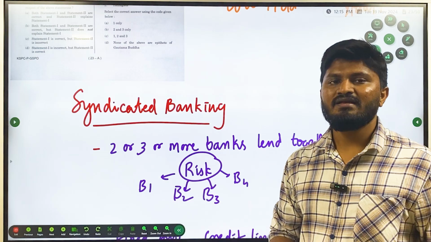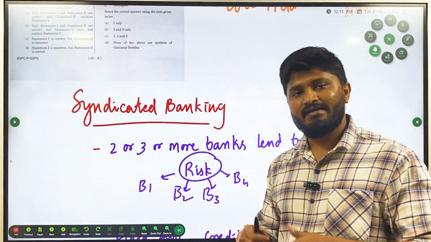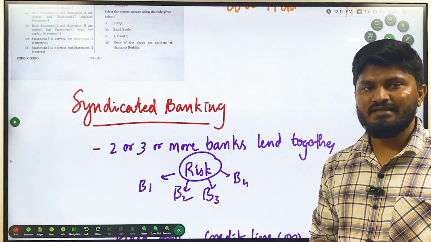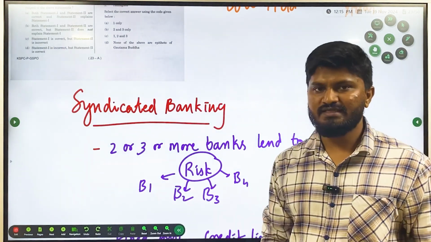The risk is lesser compared to one bank lending, than 3 or 4 banks lending. So there is less risk on each bank in syndicated banking.